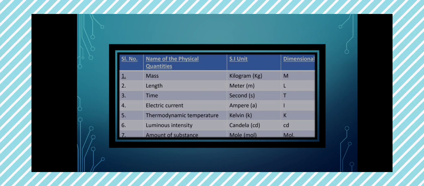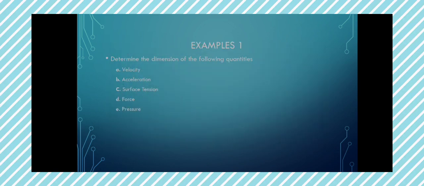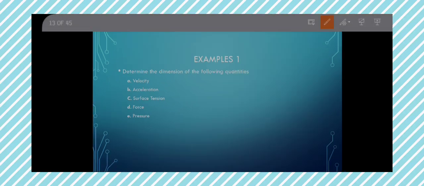Luminous intensity is represented with CD as dimension, while amount of substance is represented with mole as the dimension. Okay, let's take a look at some examples. This question is asking us to determine the dimension of the following quantities. If you take a very good look at this example, all of them are derived quantities. Now, let's get started.